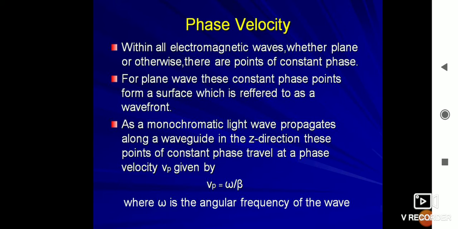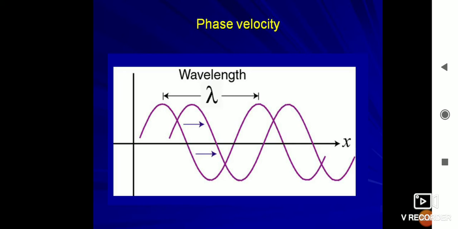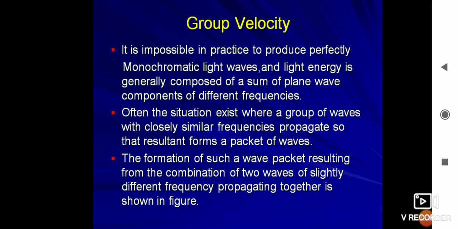Phase velocity. This is the actual velocity of electromagnetic waves, whether plane or otherwise, at their points of constant phase. For a plane wave, the constant phase points form a surface which is referred to as a wavefront. As a monochromatic light wave propagates in the z direction, these points of constant phase travel at a phase velocity Vp given by Vp equals omega upon beta, where omega is the angular frequency of the wave. This shows the phase velocity. Lambda is the wavelength between two consecutive minima or maxima.